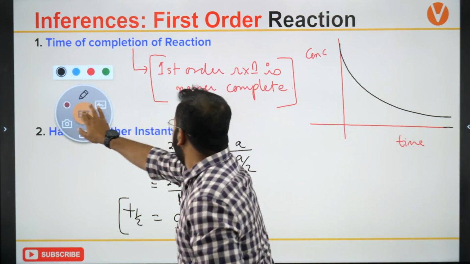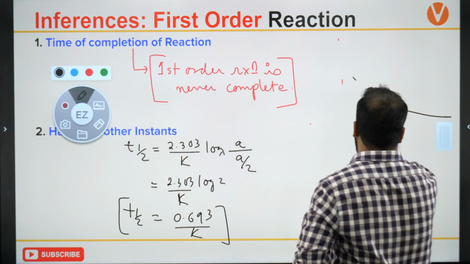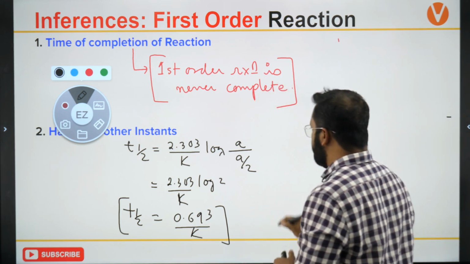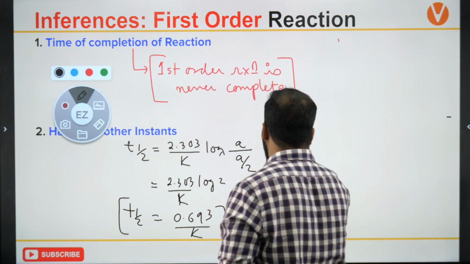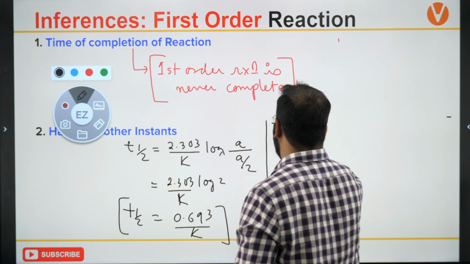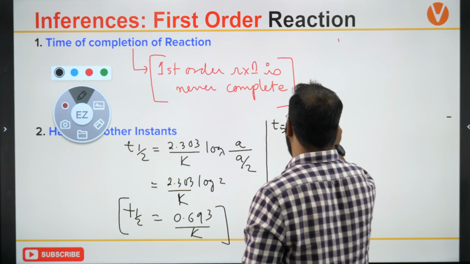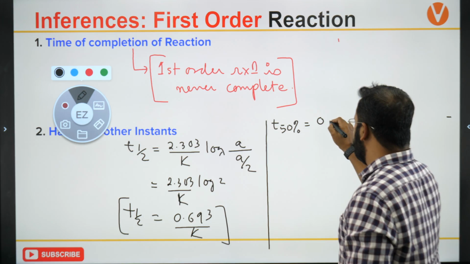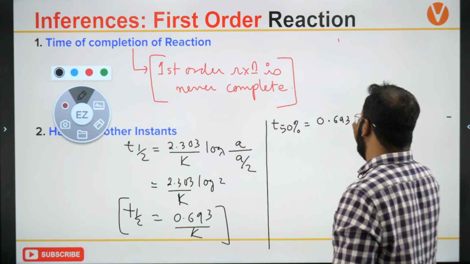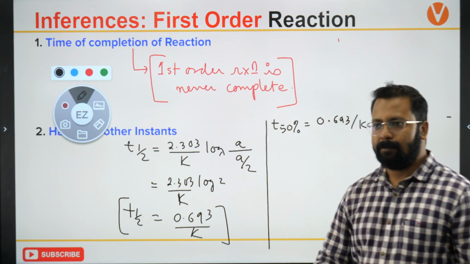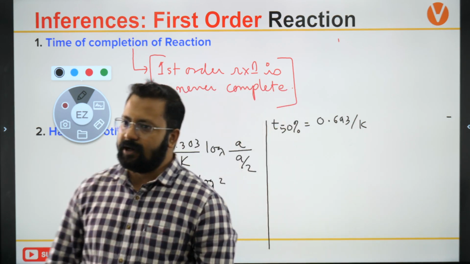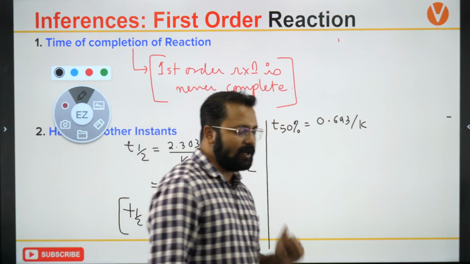So we can write this inference over here that T 50%, or T half-life, is 0.693 upon K. Does it depend on concentration? No, it does not depend on concentration.